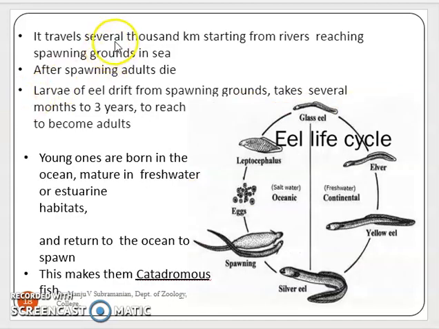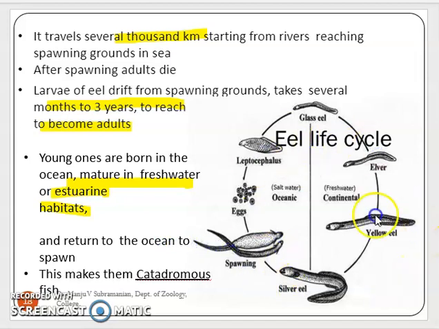It travels several thousand kilometers, starting from the rivers, reaching the spawning ground in the sea. After spawning, the adults die off, and the larvae of the eel drift from the spawning grounds. It takes several months, sometimes about 3 years, to become an adult. The young ones are born in the ocean. They mature in the freshwater or the estuarine habitats and return to the ocean to spawn. And this makes them catadromous fish.